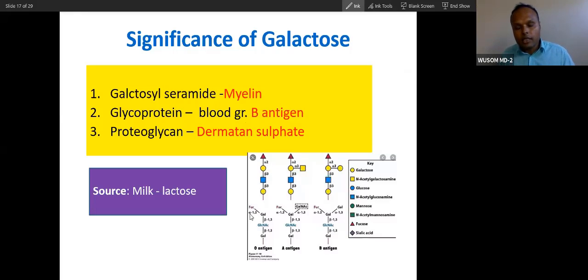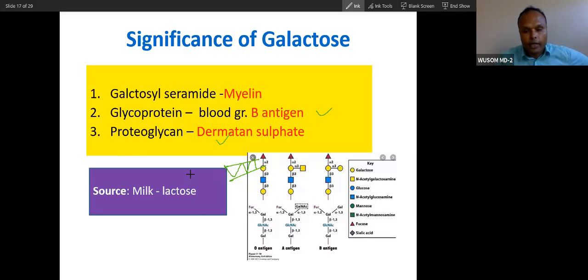There is no difference in protein. The only difference is in this polysaccharide. That is why the polysaccharide becomes very important. The glycan part of this glycoprotein becomes very important. This is the difference between ABO antigens. So in that way, I am also teaching you ABO antigen, which is a very, very important part of your USMLE. Maybe you will study it in your hematology. This is very, very important for hematology. Just remember, don't ignore it. So galactose is actually the main carbohydrate that differentiates the ABO blood grouping.